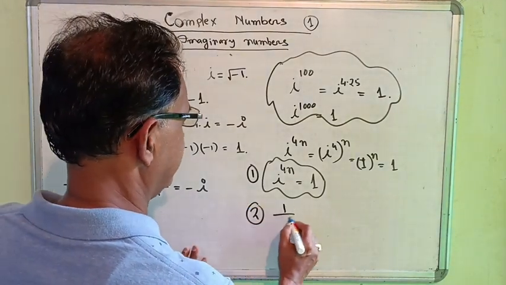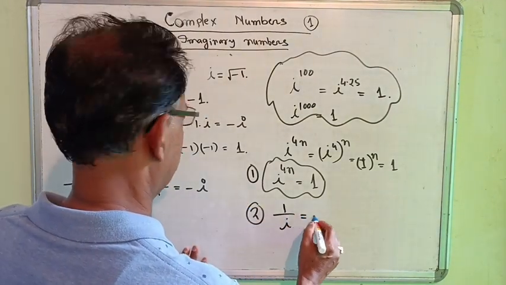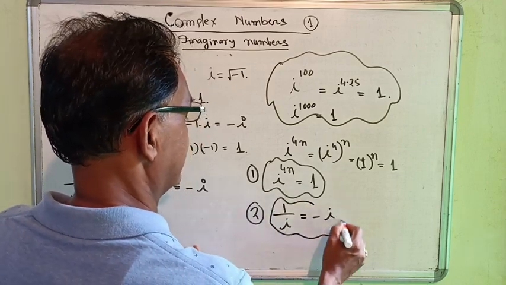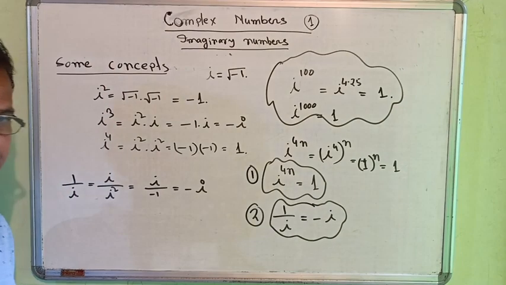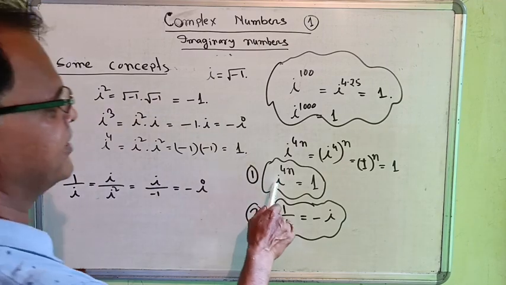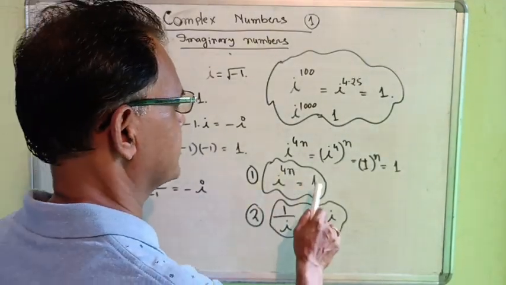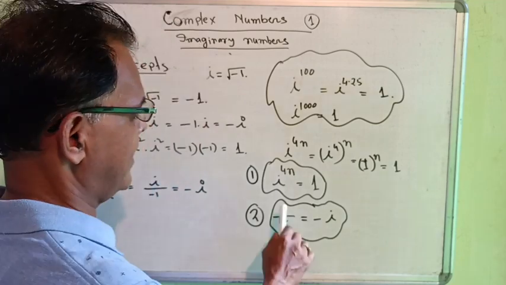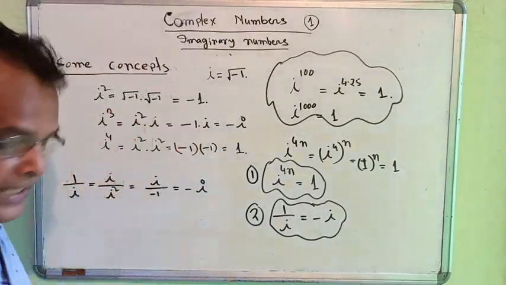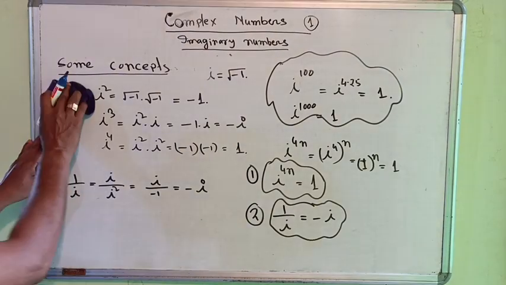What happens? 1 by i equal to minus i. That is another type of concept. Very important concept. That is number 1, i to the power multiple of 4 is equal to 1, and 1 by i is equal to minus i.